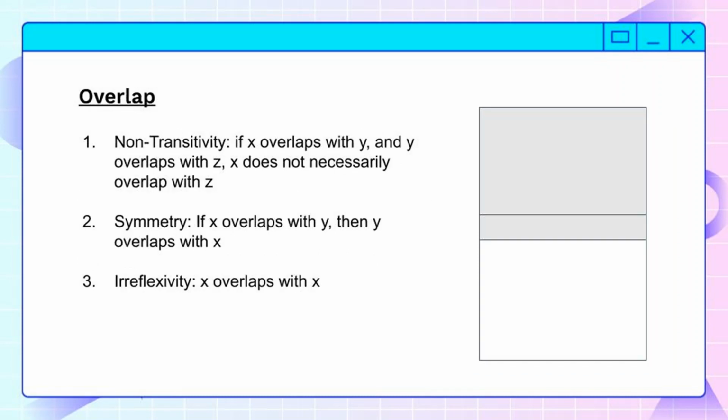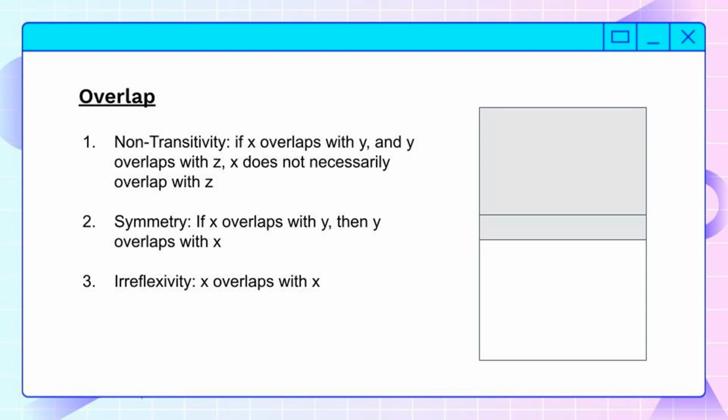Next, we have overlap. This is just when you have two objects and they share a part. So the first property that this has is non-transitivity. Think of the cornerstone in two walls. Both walls have the cornerstone as a proper part, but they aren't the same object. The two different walls aren't the same thing.